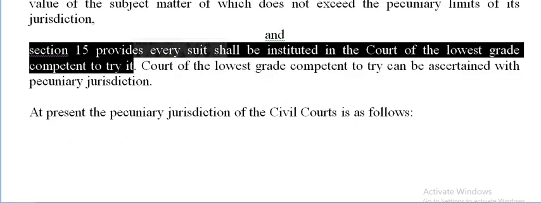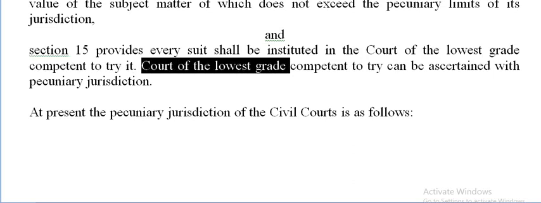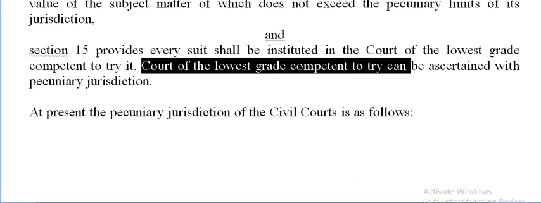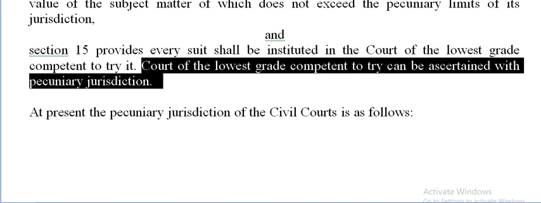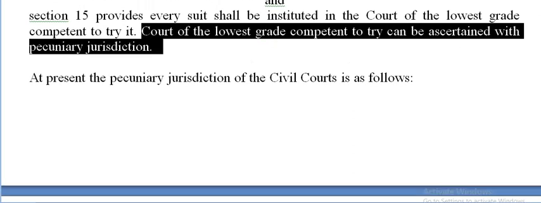So it is a very important section to understand about jurisdiction. That means pecuniary jurisdiction. The court of the lowest grade competent to try can be ascertained with pecuniary jurisdiction.